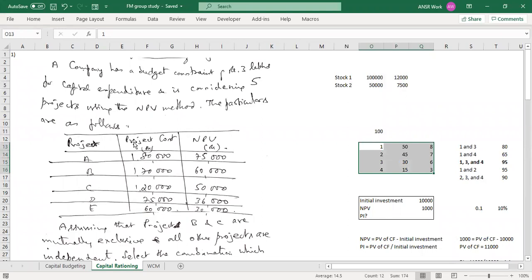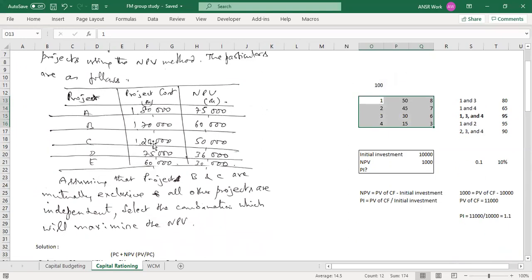The particulars are as follows. Projects A, B, C, D, E. Project cost is given similar to our example: 180, 170, 120, 75, and 60. And then NPV is given as 75, 60, 50, 36, and 30. For each project, suppose for project A, project cost is given as 180, NPV is given as 75. Can you tell me what should be the PI?